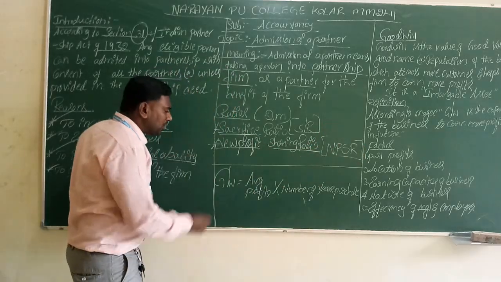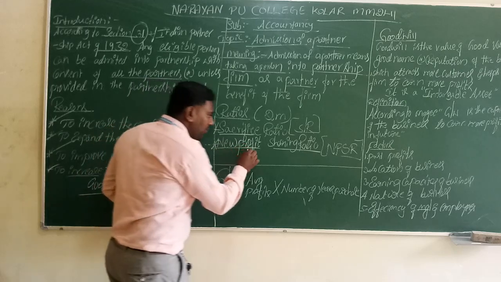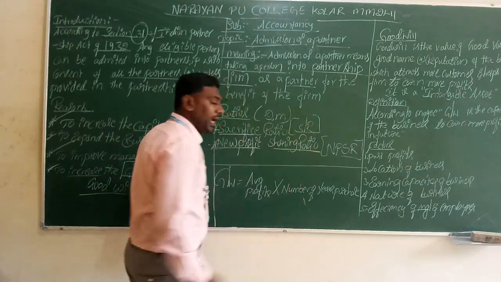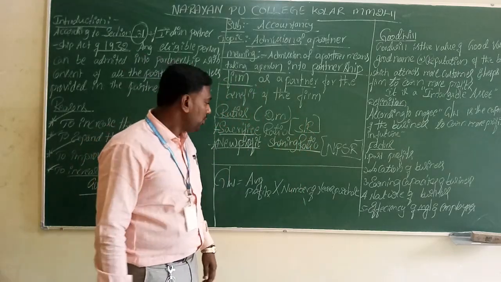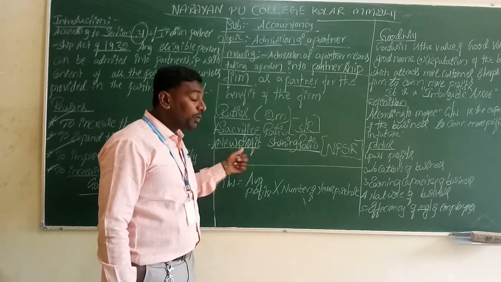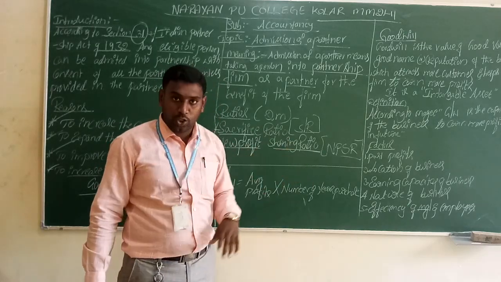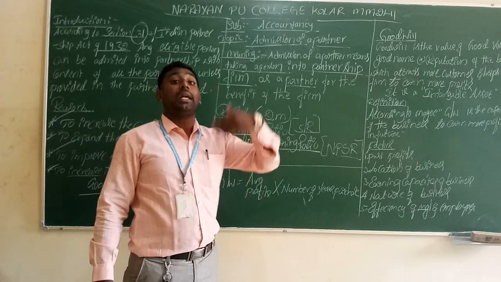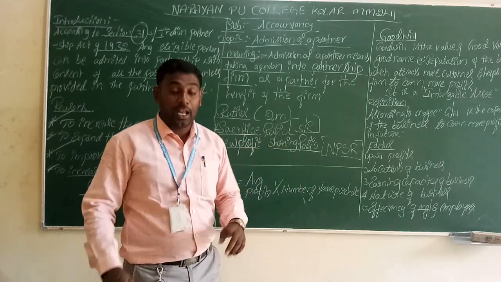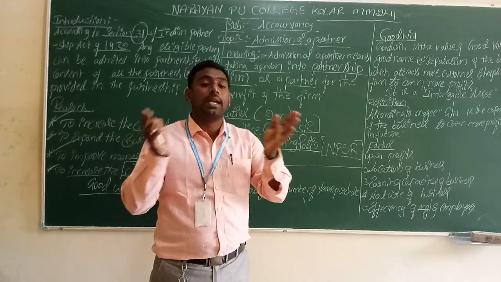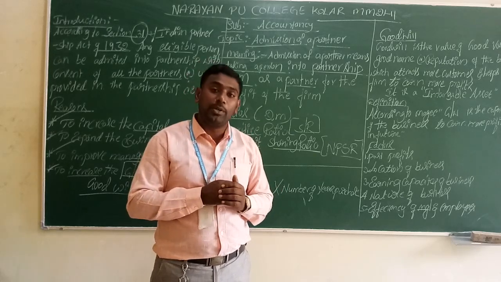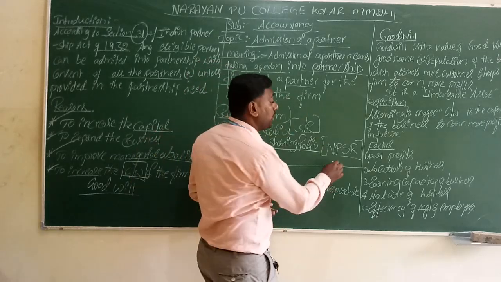Next, we come to another topic, the new profit sharing ratio, NPSR. The new profit sharing ratio is a ratio where, after the entry of the new partner, the estimated future profits will be distributed according to that ratio.